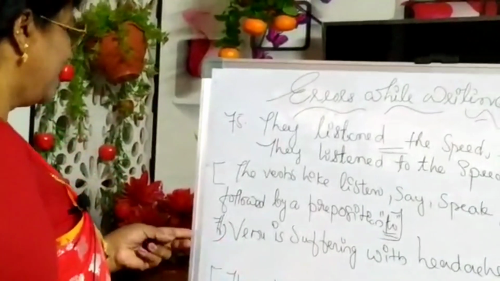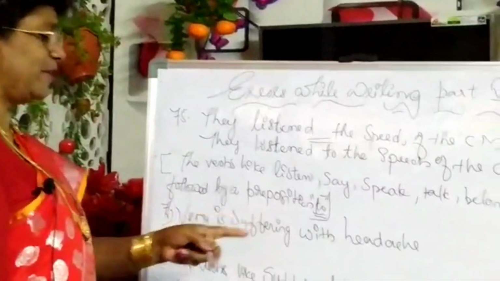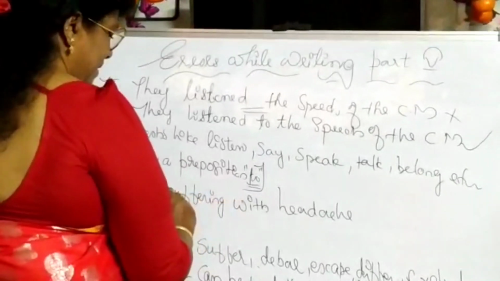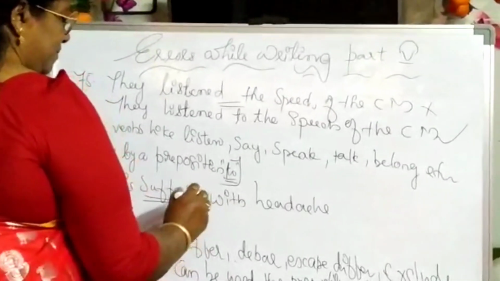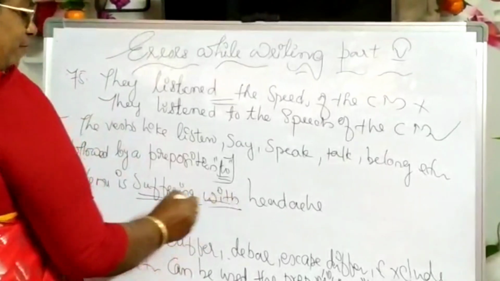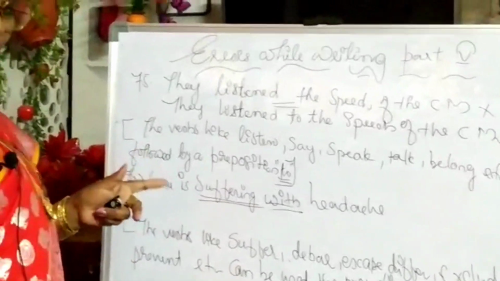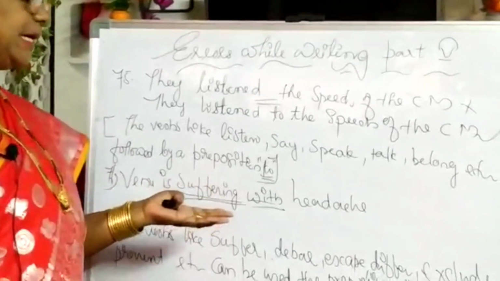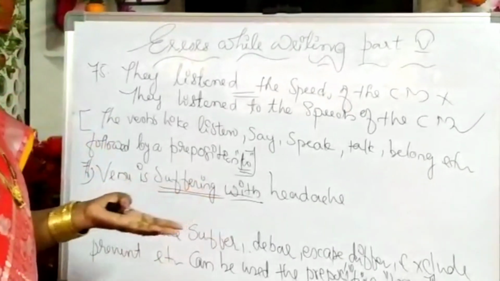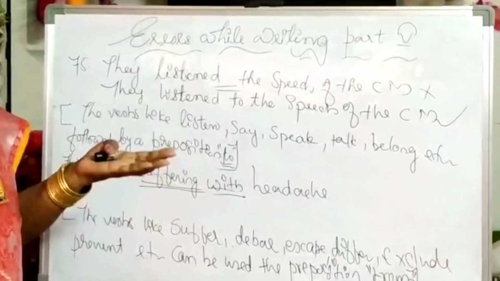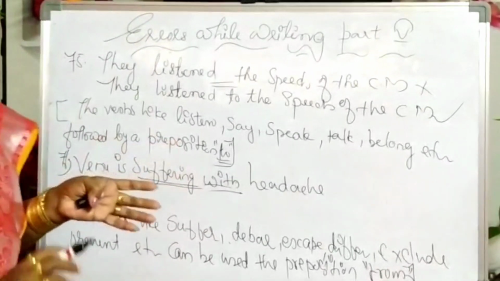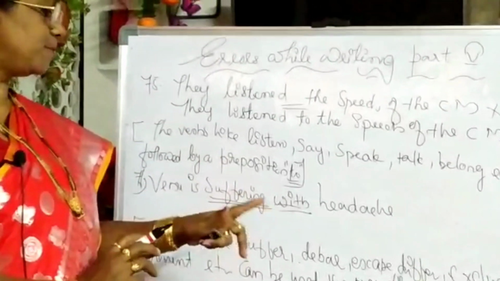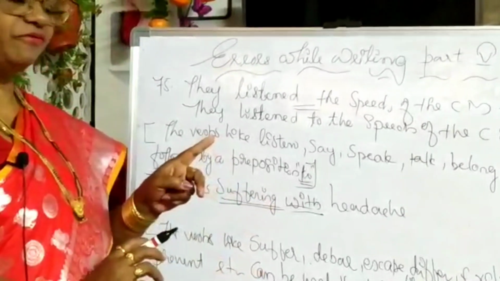Right. Next one. Venu is suffering with headache. Here, suffering is never followed by with. The verbs like suffer, debar, escape, defer, exclude, prevent, all must be followed by the preposition from.